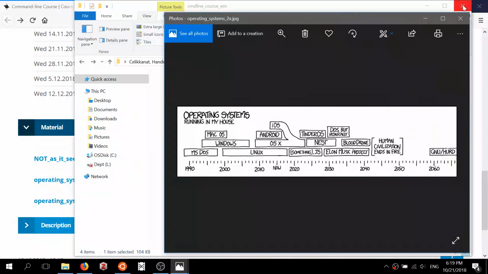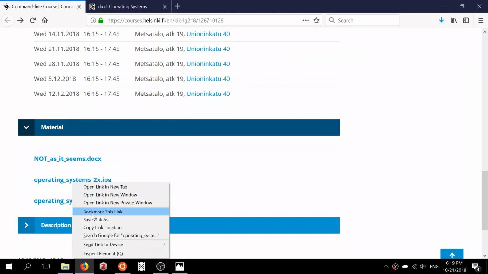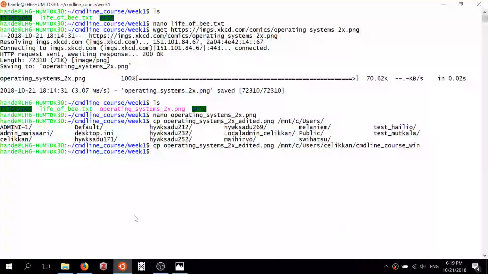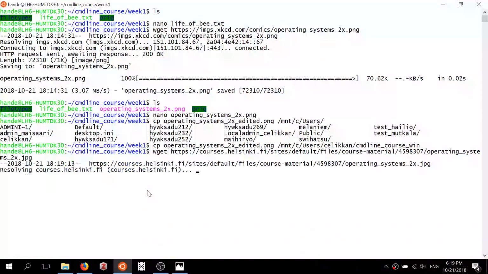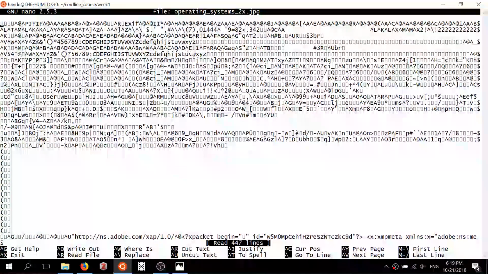So if we go and open it, it is this JPEG file again, and if we download and try to open it from Linux, the JPEG, then again we see these gibberish characters that we can't make sense of.